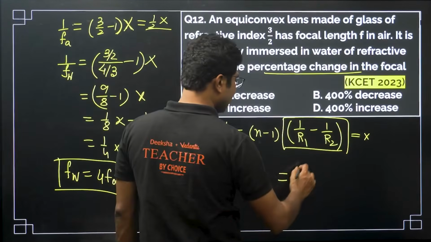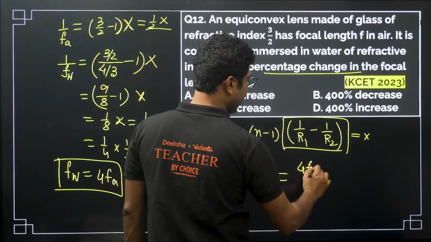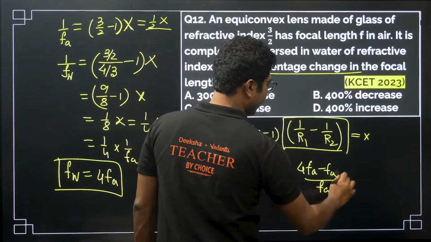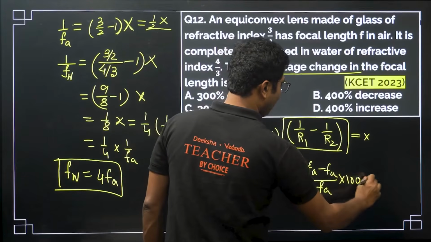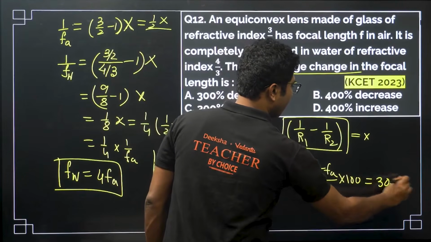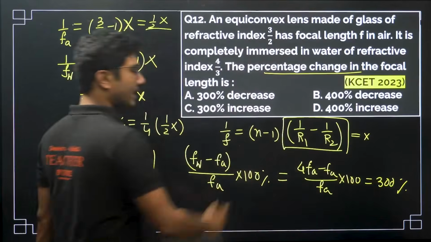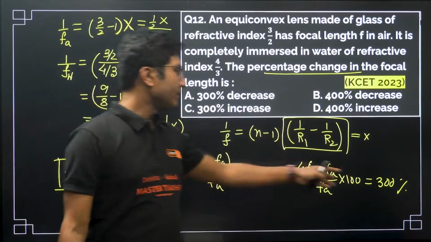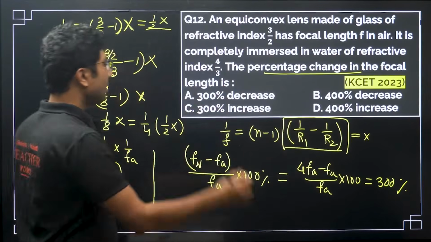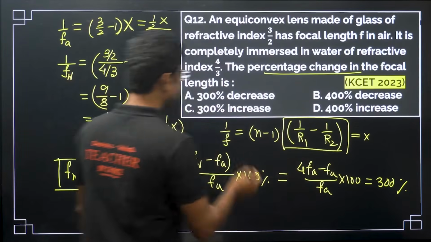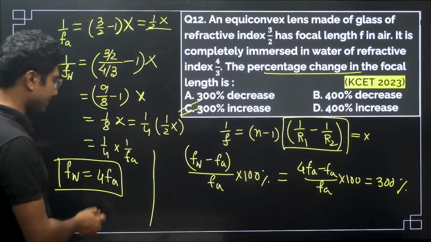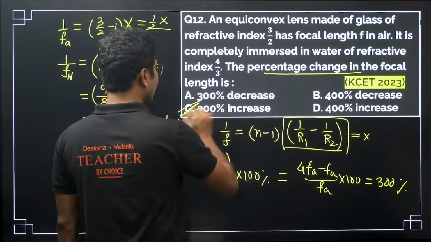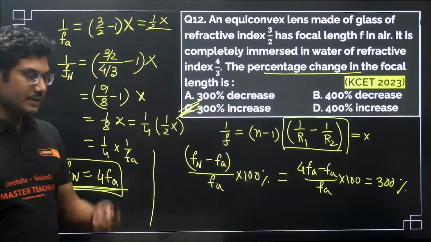So that is basically (4 f_a minus f_a) by f_a into 100, or 300%. 4 minus 1 is 3, f_a will cancel anyway, so 3 into 100% is 300%. So 300% increase, because it is increasing. It has quadrupled, right? So 300% increase.